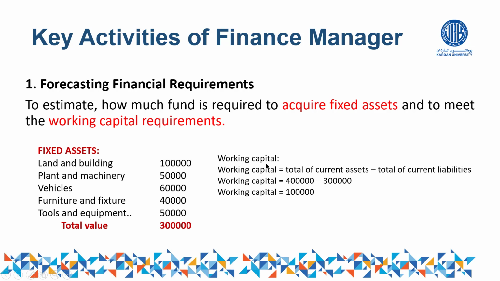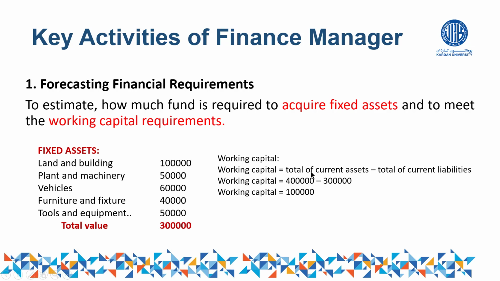So first of all, before calculating the working capital, you should understand what working capital is, or you may know it from your previous semesters. This is the formula of working capital. Working capital is equal to total of current assets minus total of current liabilities. And this is called net working capital. From the total of current assets minus the total of current liabilities, you will get the amount of working capital, in order to understand how much is required.